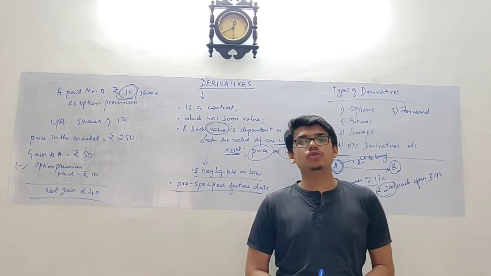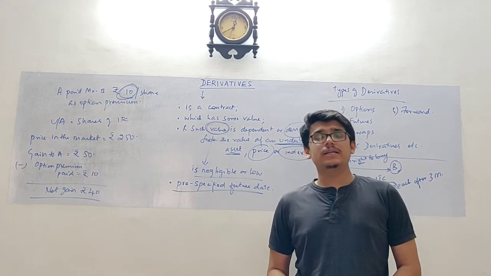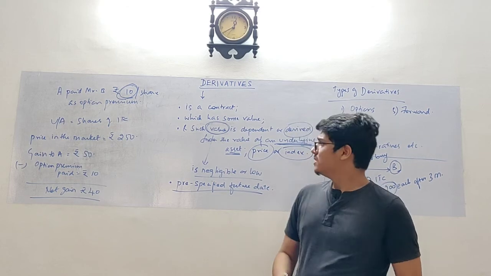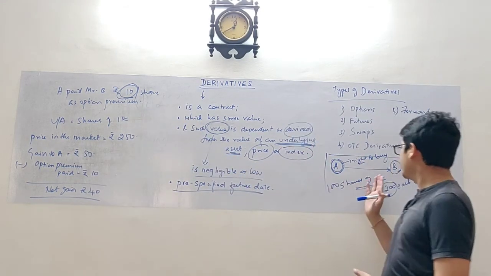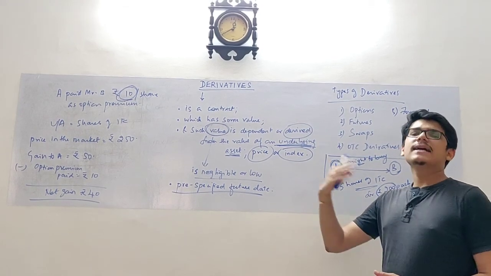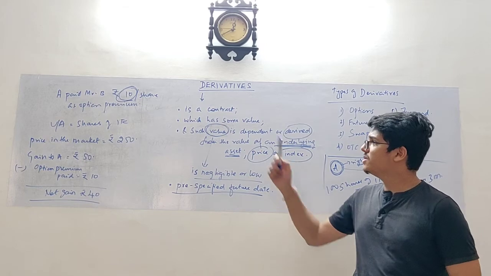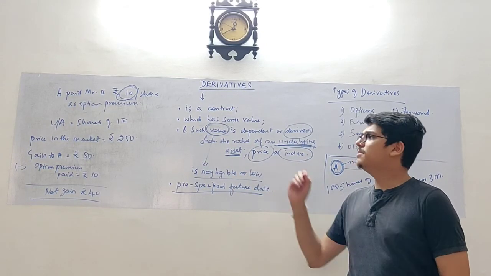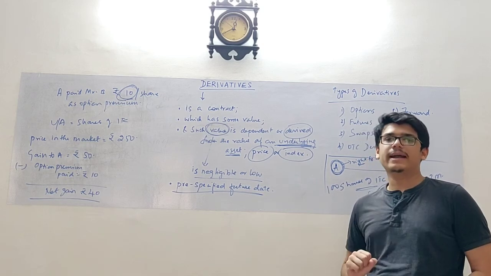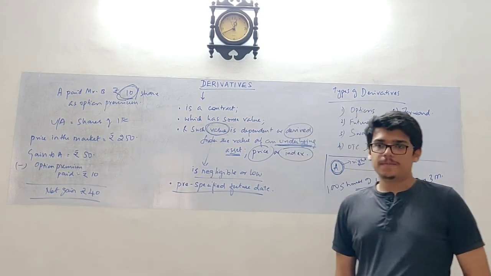Also, organizations as well as individuals use derivative contracts for the purpose of speculation. I already explained here that A was expecting that the price of the shares of ITC would increase in the future. Hence, A entered into an option contract with Mr. B, wherein A paid rupees 10 per share as an option premium to purchase the right, and made a gain of rupees 40.